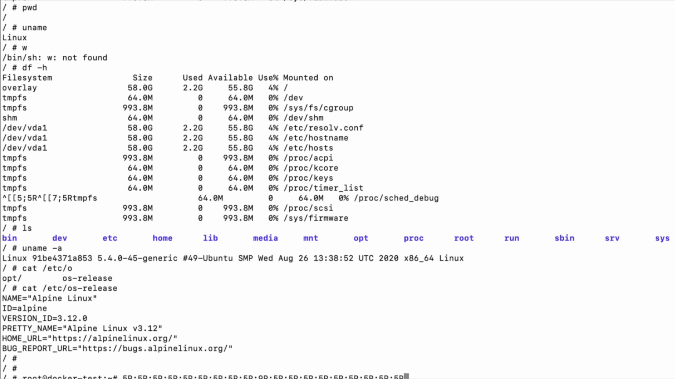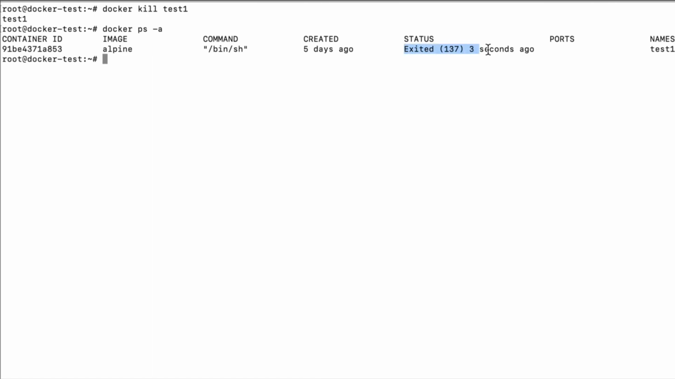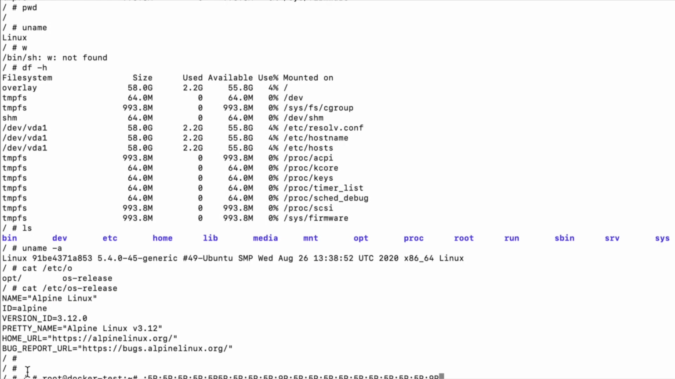Now let's stop the container and check the logs again. Docker kill test1. Docker ps -a. So this container is stopped now. Let's check the logs again. Docker logs test1. We have stopped our container, but we are still able to see the logs. It means container logs are not stored in container.